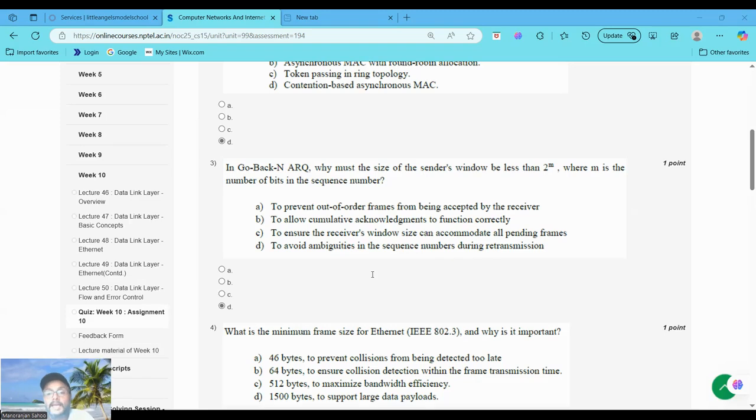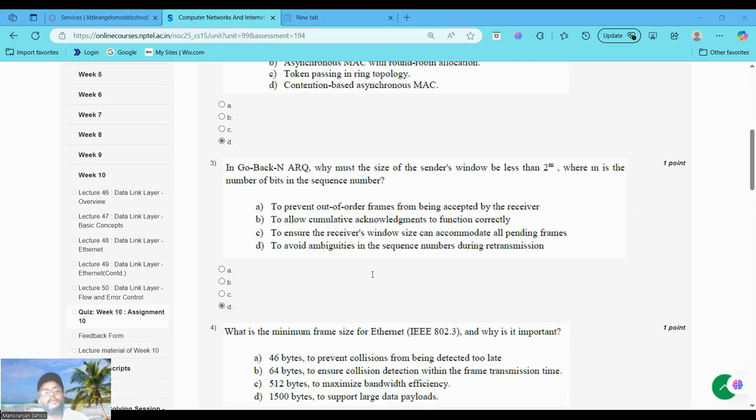If an ACK is lost, the receiver might confuse a new frame 0 with the retransmitted frame 0 from the previous cycle. So to avoid the ambiguity, during retransmission, the sender window size must be less than 2 to the power m minus 1. So A is incorrect.